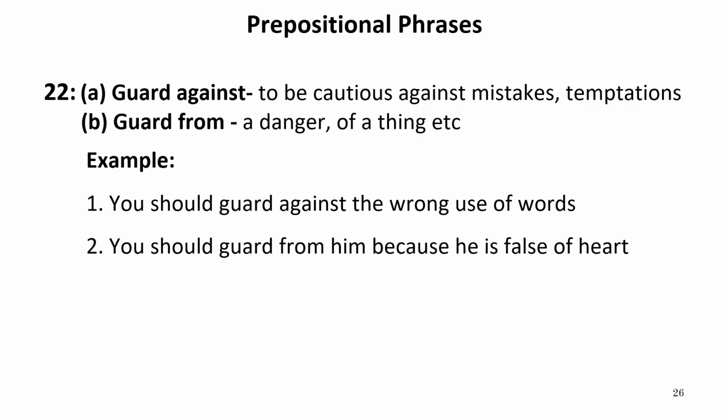Guard against or guard from. Guard against is used to be cautious against mistakes, temptations, etc. Whereas guard from is to protect from a danger of a thing, etc. For example, you should guard against the wrong use of words. It means you should be careful for the wrong use of words. You should be very careful while you are speaking, that you may not speak any false word or any wrong word, which is not ethical.